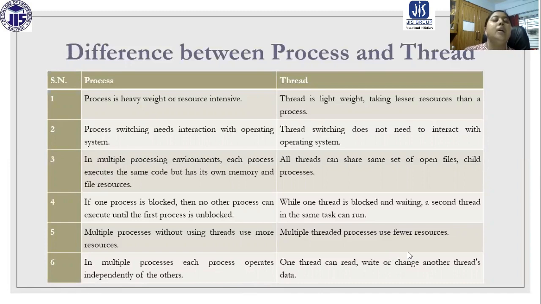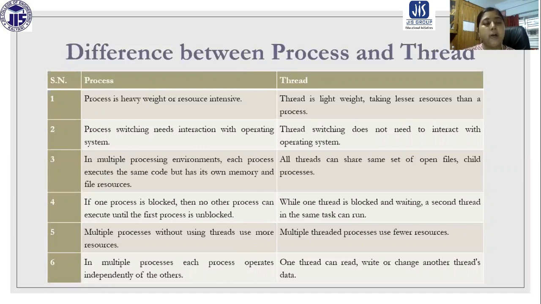And multiple processes without using threads use more resources, because every time we need to perform the resource allocation. But multiple threaded processes use fewer resources, because the same resources are shared among all of them.